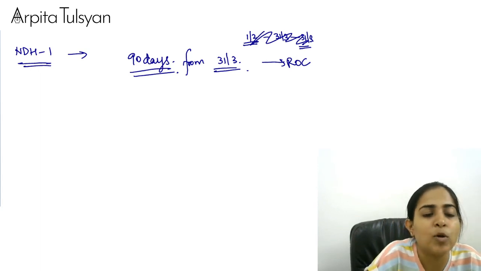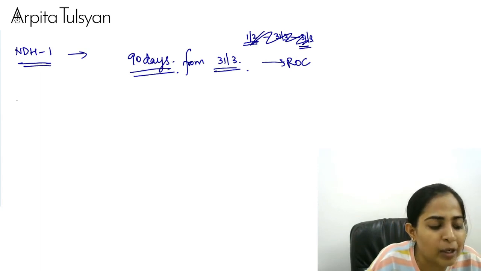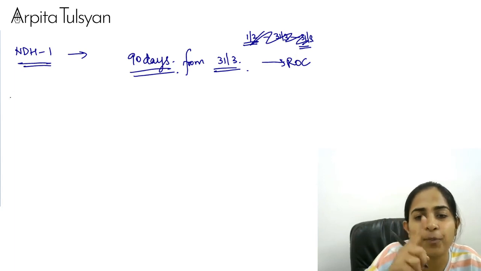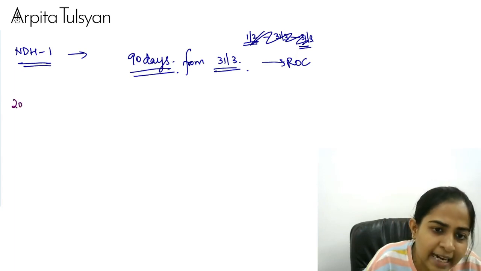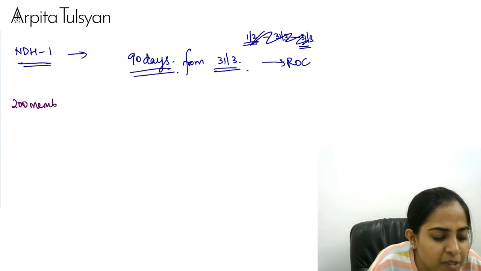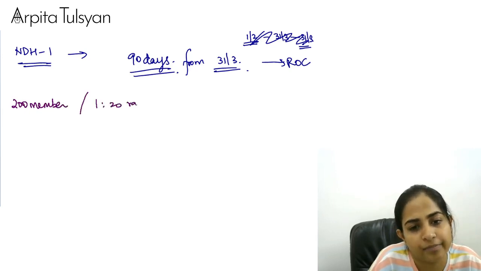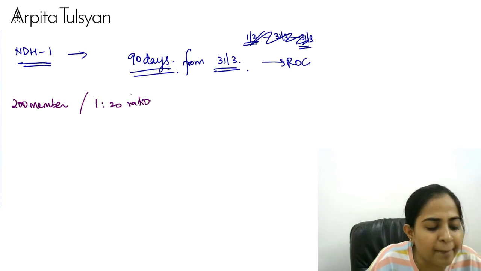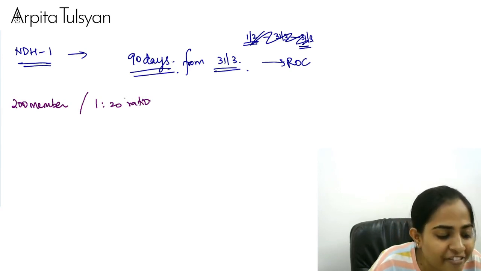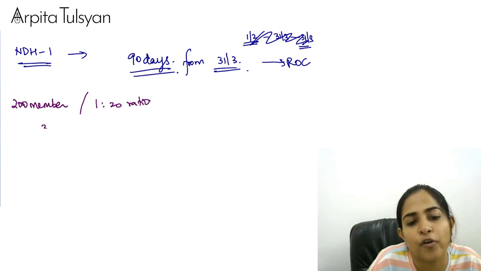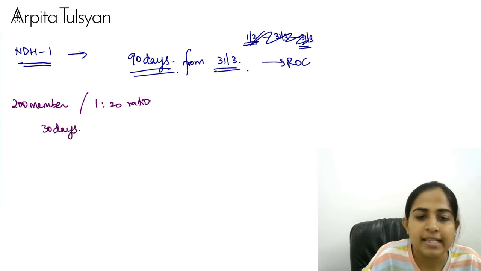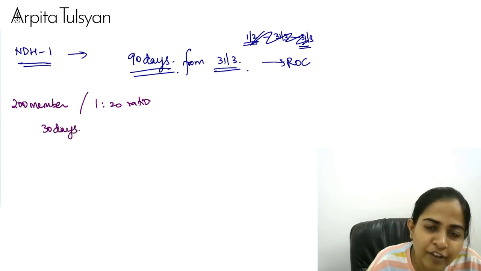Another thing, suppose Nidhi is not able to comply with the first point and the fourth point, that is the 200 members condition or the 1:20 ratio. See, you have to do it within 1 year from the date of incorporation.